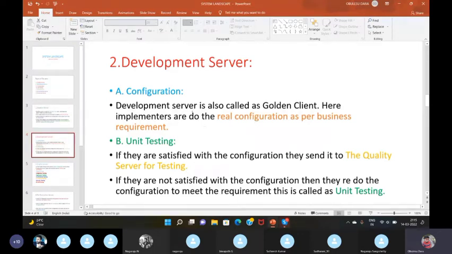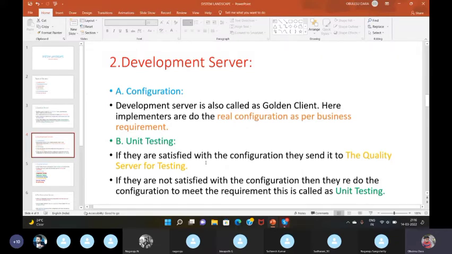Implementers are nothing but the FICO consultants. We call them implementers as per the project we have been given. So in this development server only we do the real configuration in real time. And the second one is unit testing. Unit testing is nothing but, once we have done the configuration as per the business requirement, we have to test whether the configuration is working properly or not. We have to test ourselves. This is called unit testing.